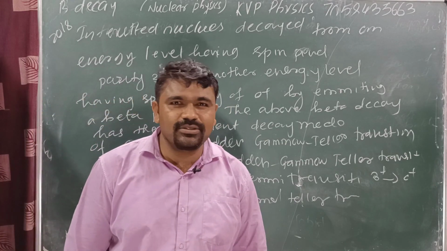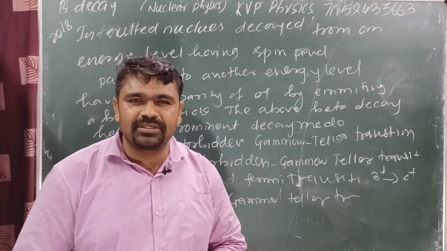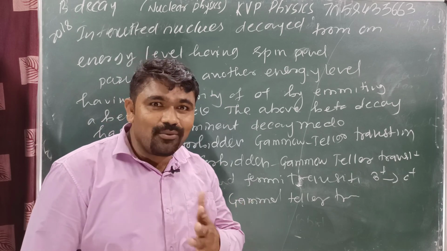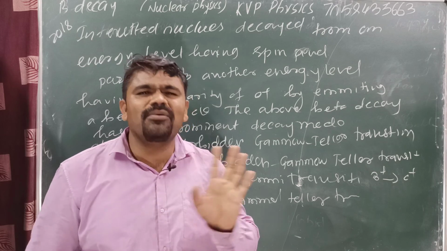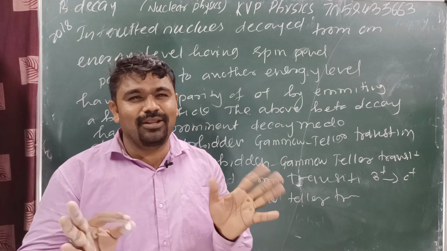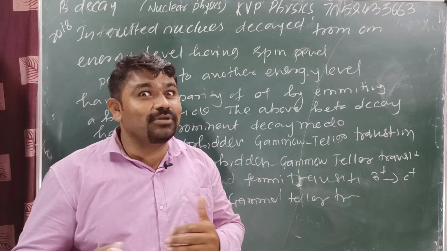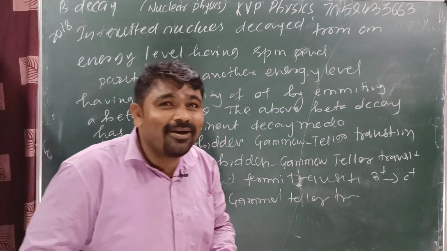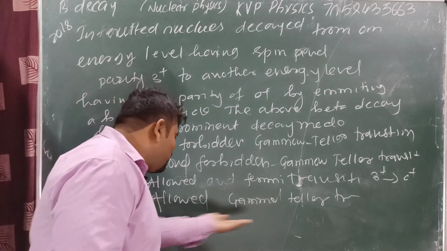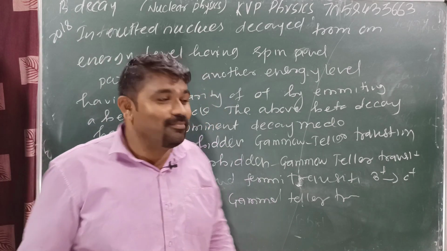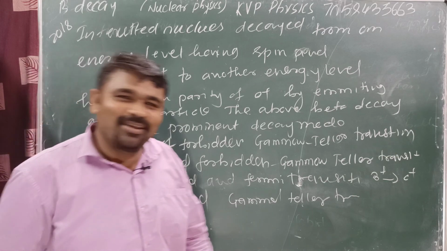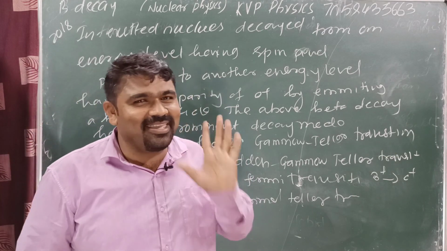Parity change or parity does not change? Here parity does not change. Parity does not change means none of these options is not allowed here; some option will definitely come here, there is no excuse for this. It means you can't jump directly to saying 3 plus to 0 plus is not allowed. Many candidates write that none of these options is correct, but none of this option is not given among the options. So here you have to do something.